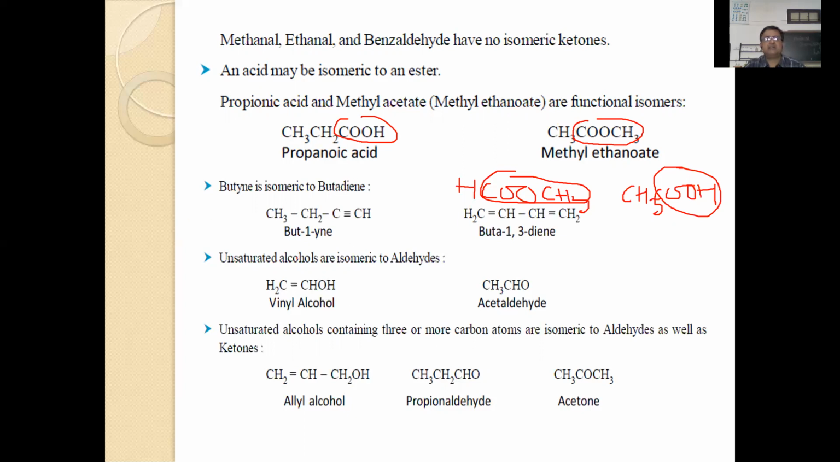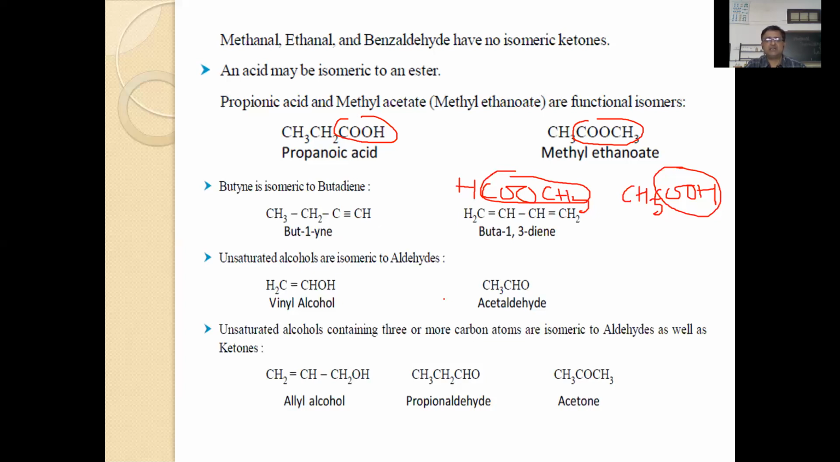Then similarly, alkadienes and alkynes. Sometimes they also act as functional isomers. For example, 1,3-butadiene and but-1-yne. The number of carbon atoms is the same. Here you will find double bond character, and here you will find triple bond character. They are also functional isomers. You should remember, not alkynes and alkenes. Alkadienes and alkynes are functional isomers.